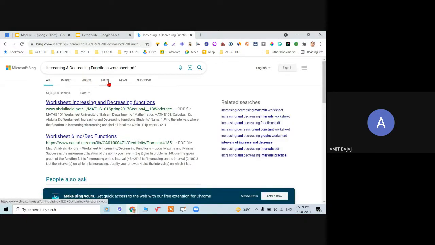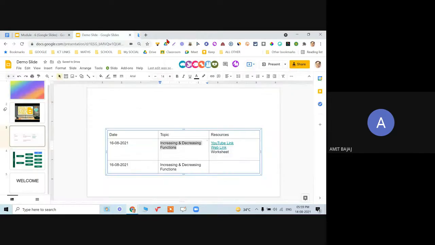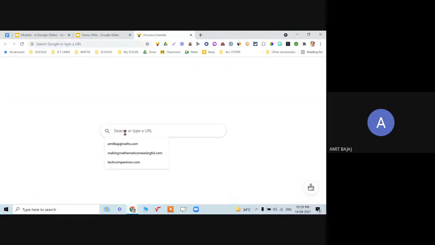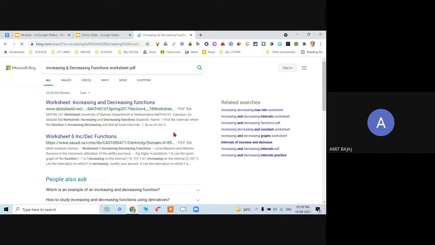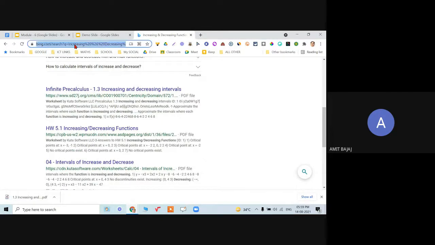So let me go to, oh, this is Bing which is opening. Yes. Increasing and decreasing, and then worksheet PDF. There is some setting that has been changed. I'll check that later on. Bing has come up. So anyway, you can have, let's say, this is some website wherein some worksheets are there. I can just copy that link, and that can be shared.